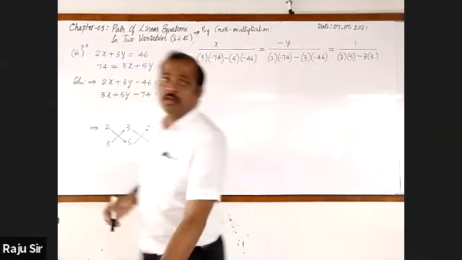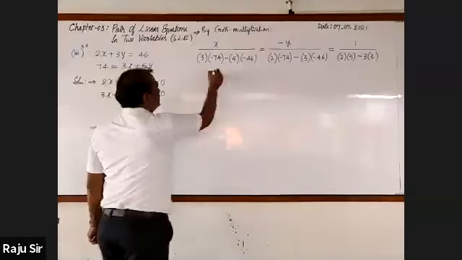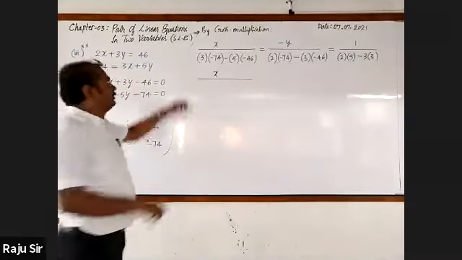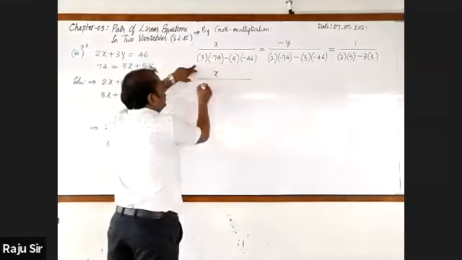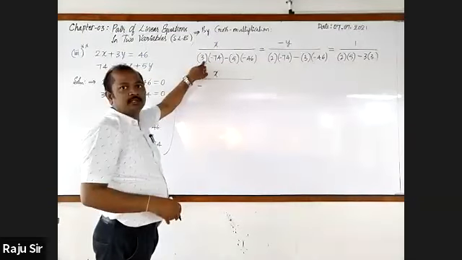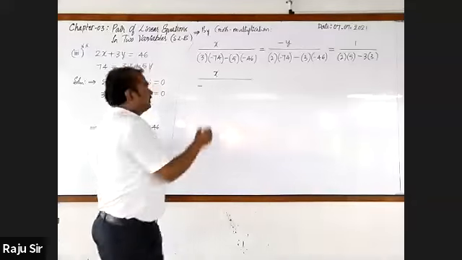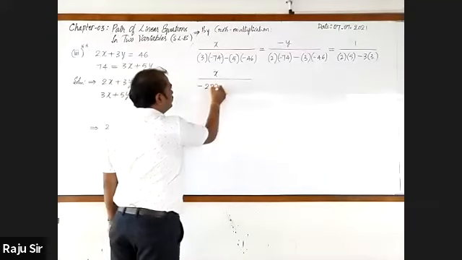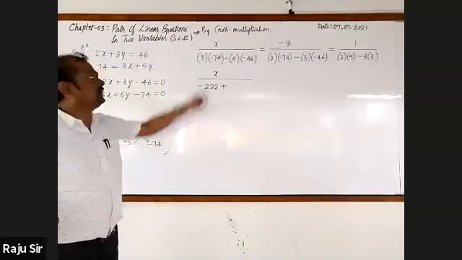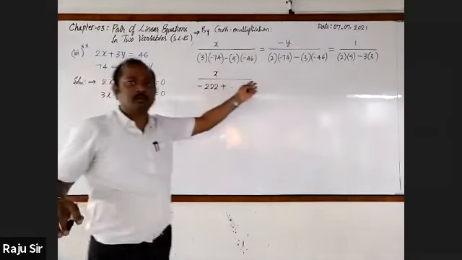Now let's go for simplifying. Here it is x by, multiply minus 74 into 3. Here minus sign as it is. 74 3s are 222. Now minus into minus plus 46 5s are 230. So x is equal to 8, y is equal to 10.